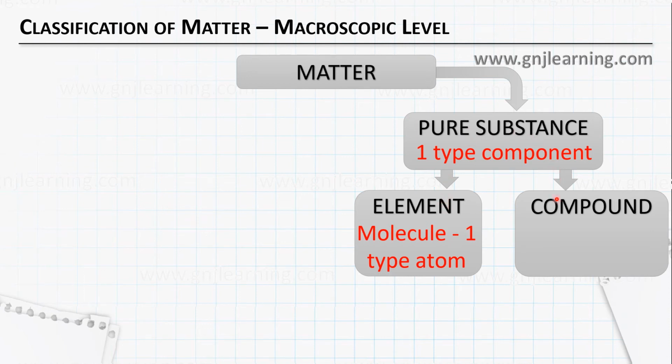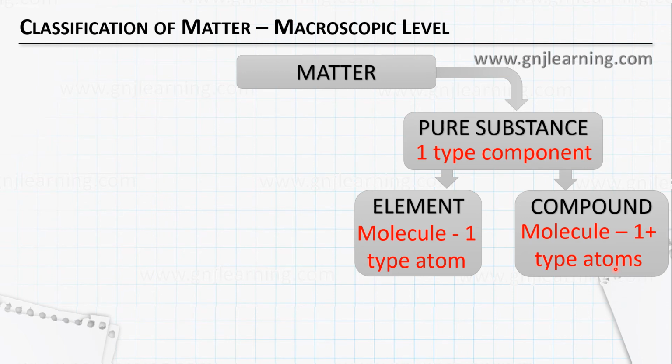Now what are compounds? A compound is a molecule, but that molecule will have more than one type of atom in it. And the container will contain only that compound, but the compound will be a molecule having more than one type of atom. For example, the one that we said earlier, water, H2O. Pure water means it contains only molecules of H2O, but that molecule has two atoms of hydrogen and one atom of oxygen. So it is not the same atom. Clear? So that means a molecule having more than one type of atom.